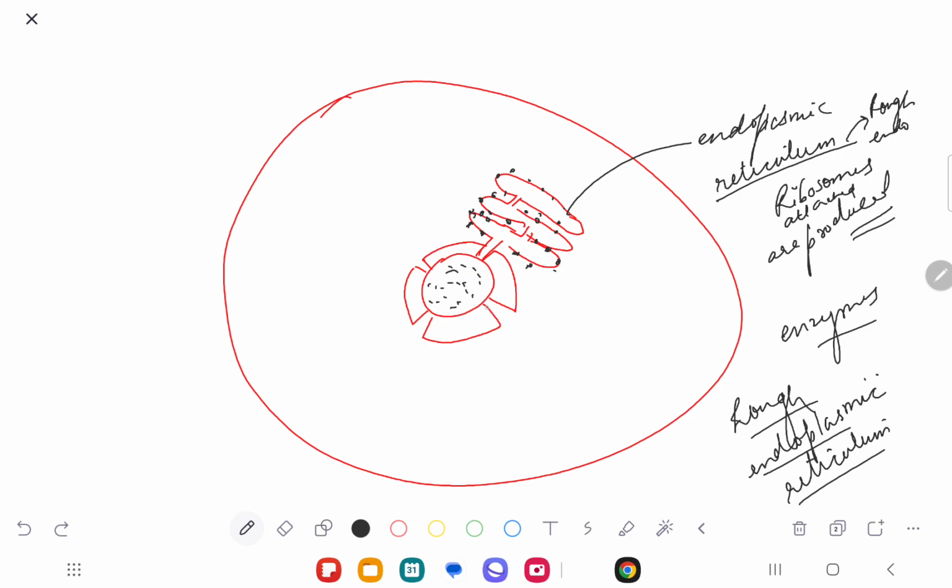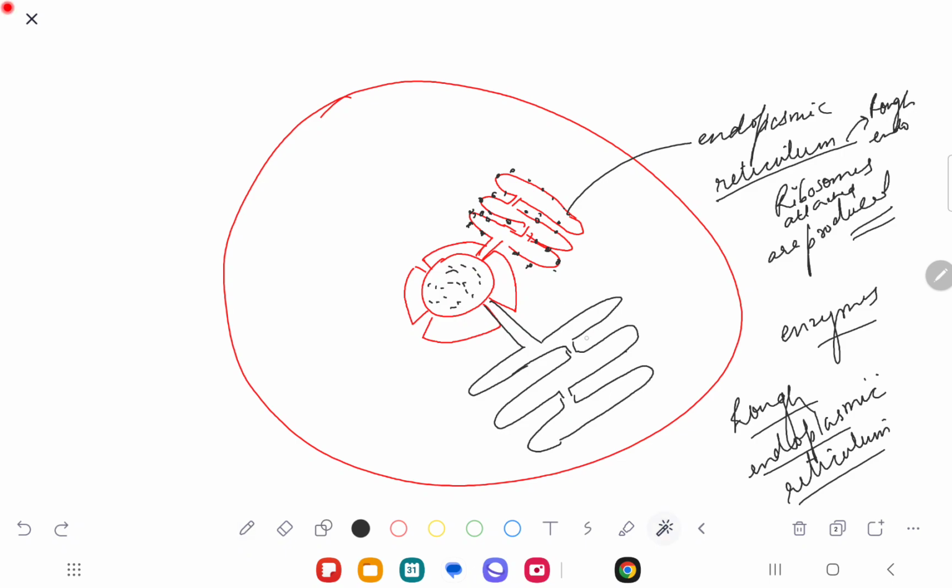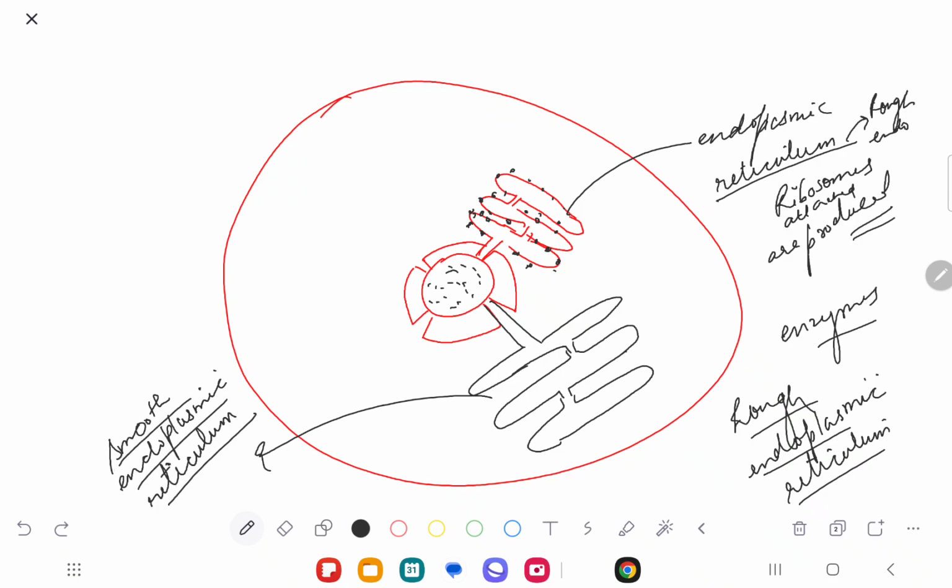And in similar ways, this is the basic concept. From all the pores, one or two endoplasmic reticulums are arising out of it, and either they have ribosomes connected to them, or they do not. If they do not have any ribosomes connected to them, you call it smooth endoplasmic reticulum. Are you understanding? That is the concept.